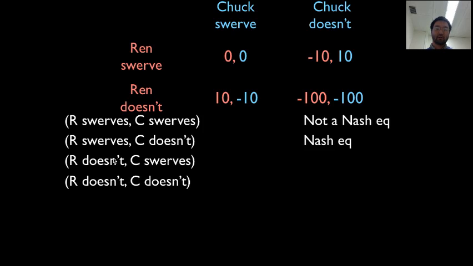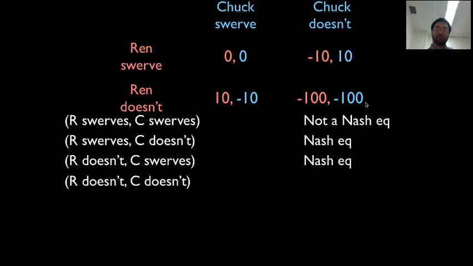How about this? This is the outcome where Ren doesn't swerve and Chuck swerves. That's this. Is this a Nash equilibrium? Well, Ren's getting 10. If he were to deviate, he gets 0, so he doesn't want to deviate. Chuck's getting -10. If he were to deviate, he'd get a -100, so he doesn't want to deviate either. So starting from this prediction, no one wants to deviate away from it. The name for that is a Nash equilibrium.